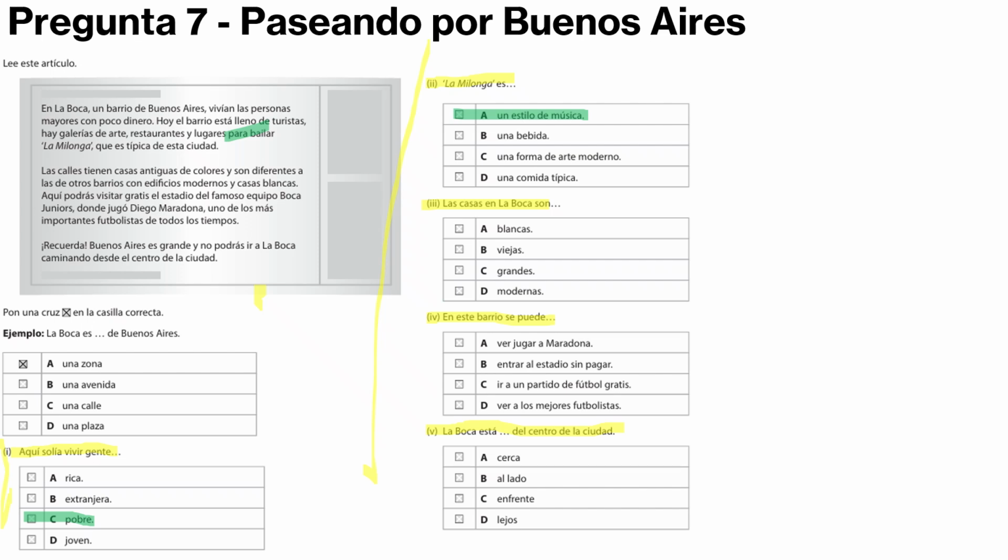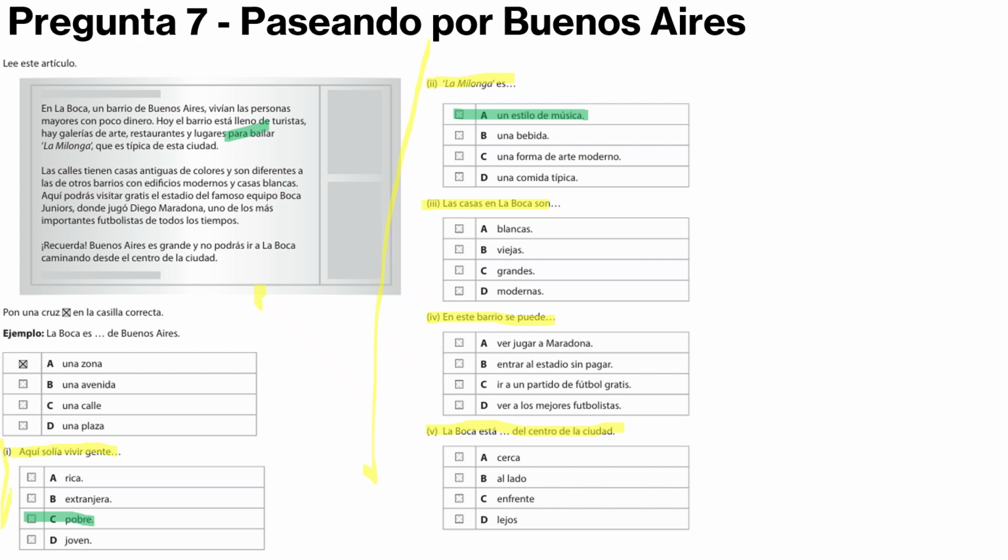So, if we keep reading, las calles tienen casas antiguas de colores. So, the streets have houses that are old. Is there anyone there? No. Just keep reading. Y son diferentes a las de otros barrios con edificios modernos y casas blancas. Aquí podrás visitar gratis el estadio del famoso equipo Boca Juniors, donde jugó Diego Maradona, uno de los más importantes futbolistas de todos los tiempos. So I believe that's answered the next 2. So we are told that they are old in comparison to others.